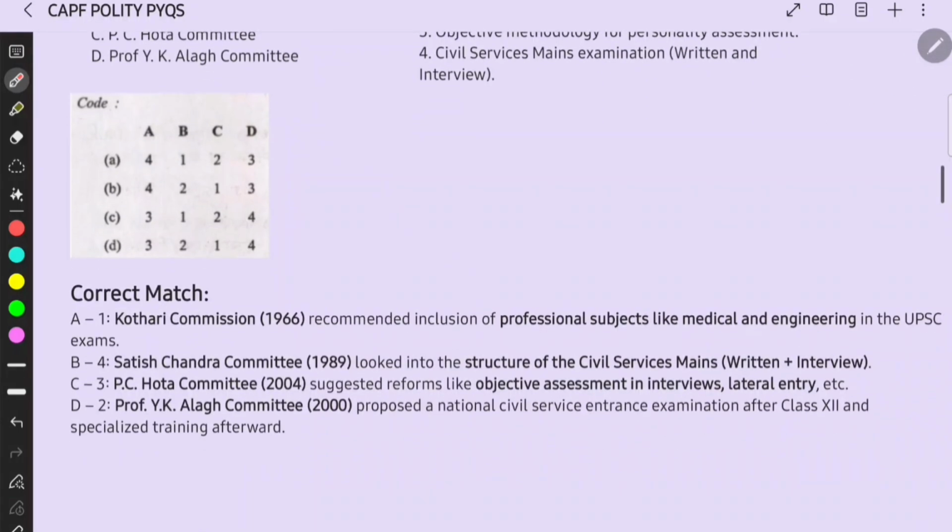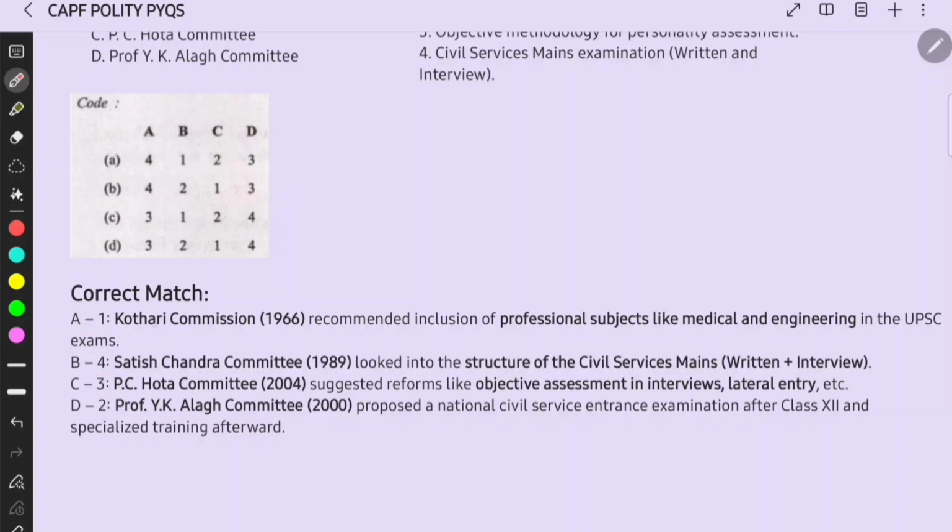Then we shall see the answer. But most probably the UPSC has deleted this question because the answers were wrong, right? The correct answer would be A1432, but there is no option with such a sequence, right?